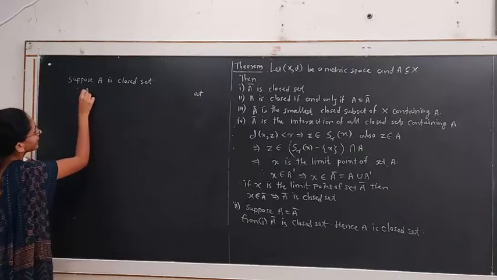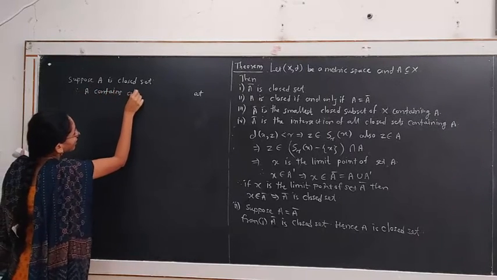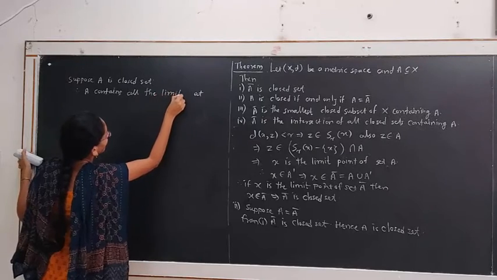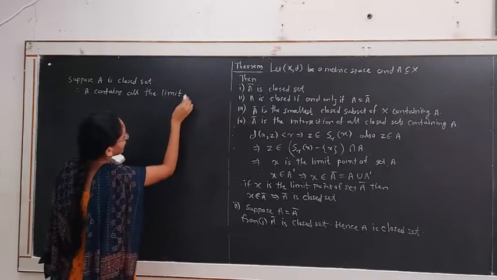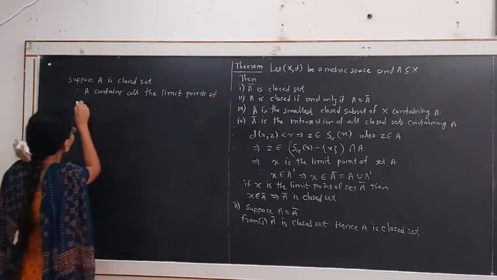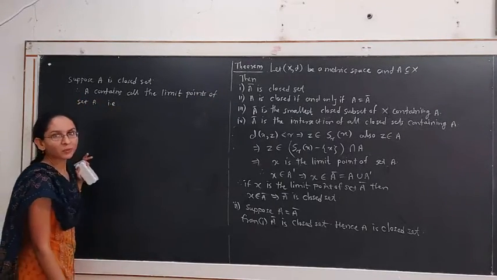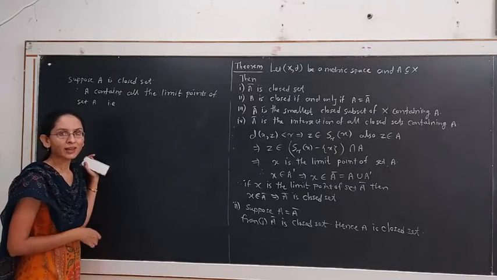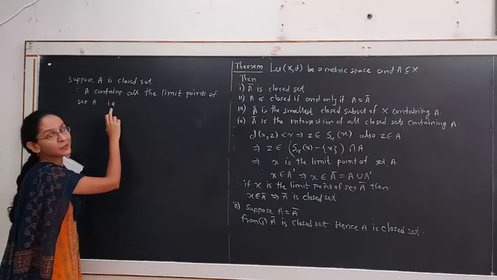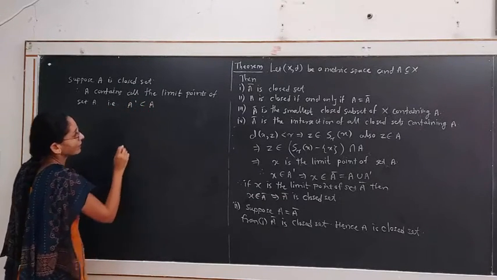Therefore A contains all the limit points of set A. That is, the set of all limit points of the set A is the derived set, which is A dash, and A contains all that. A dash is a subset of A.